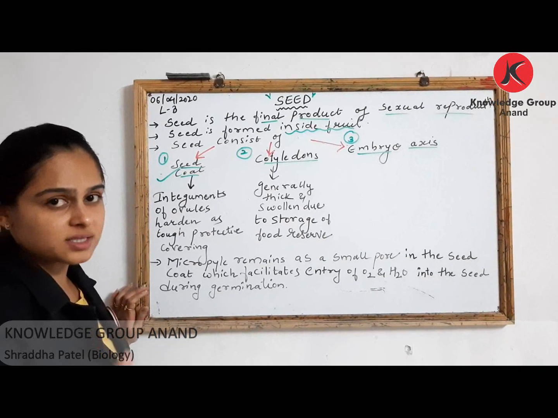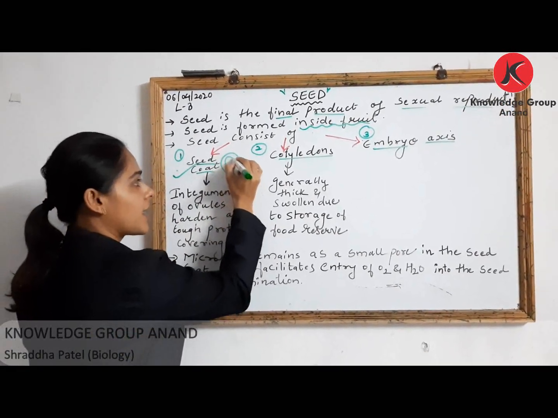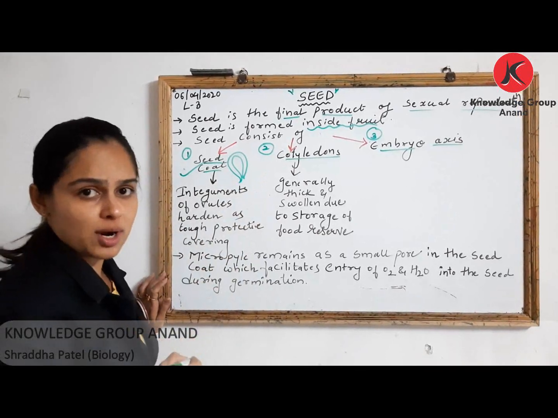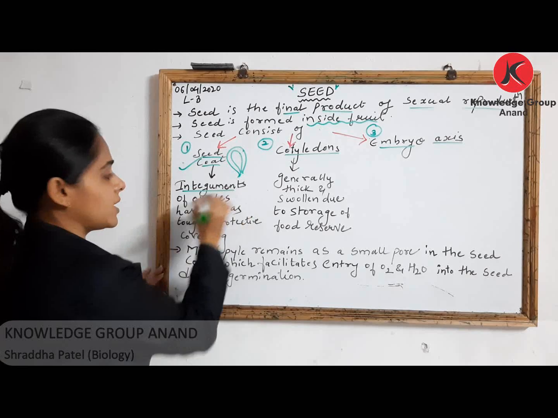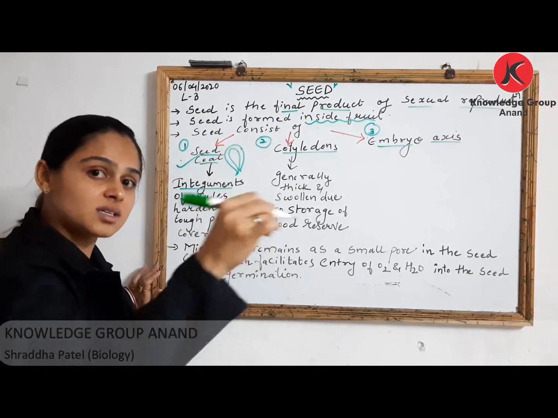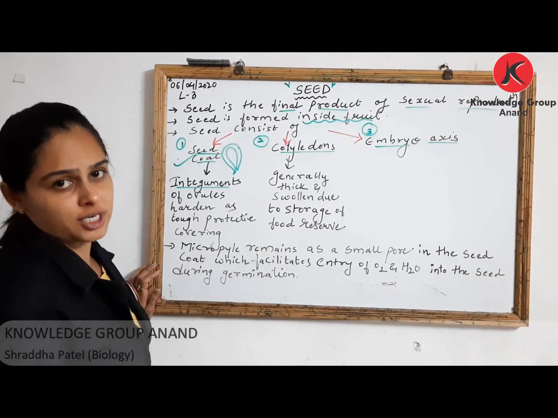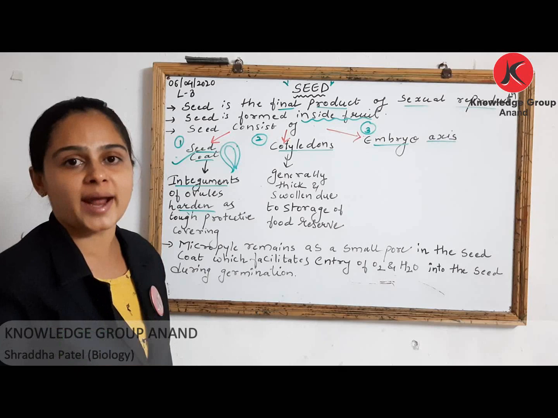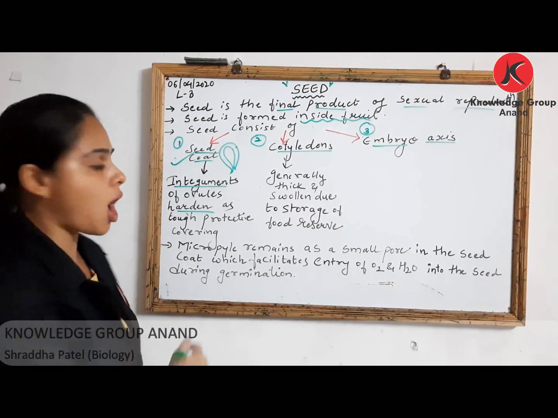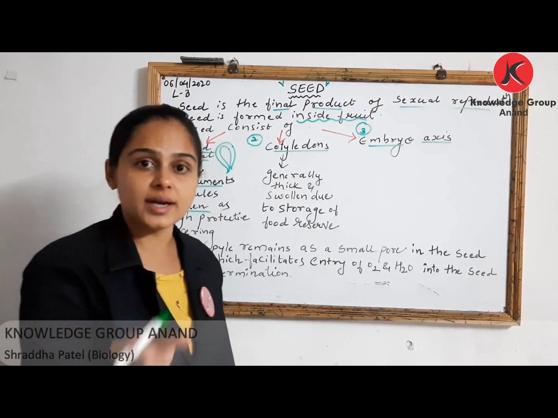What is integuments? Integuments are nothing but covering of ovule. ऐसा ही कुछ बोला था मैंने, right? So this covering of ovule को बोला मैंने integument, and this integument after fertilization, post fertilization, hardens to form a tough protective layer, जिसको आप बोलो seed coat.